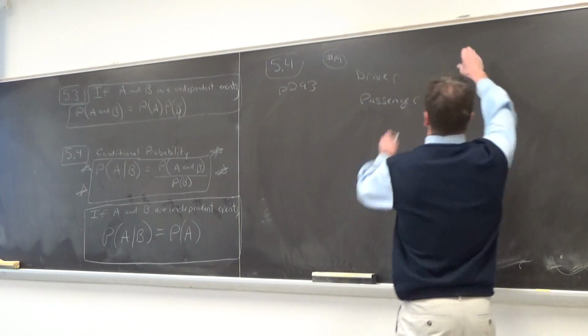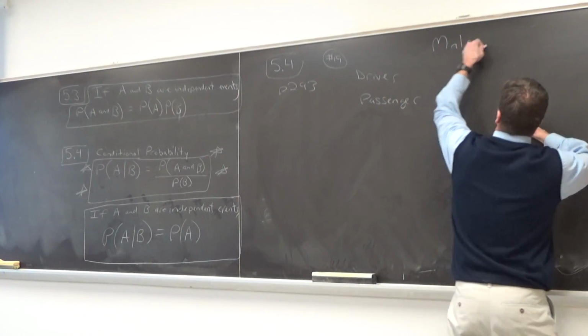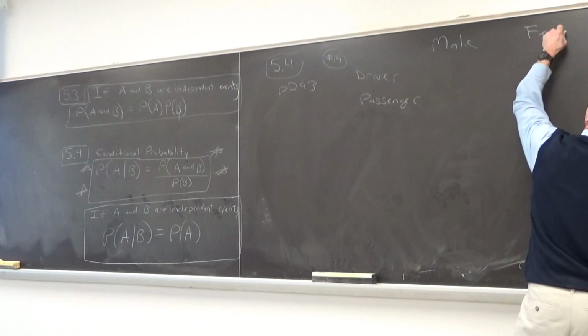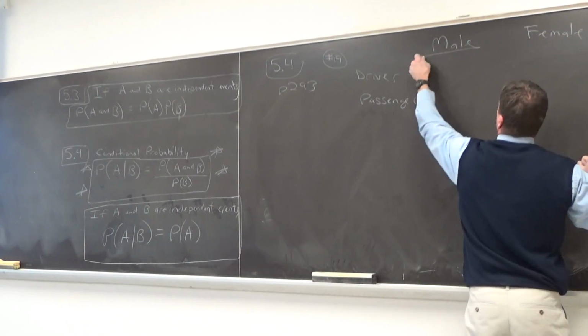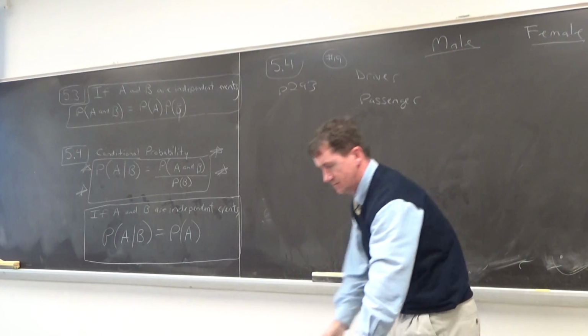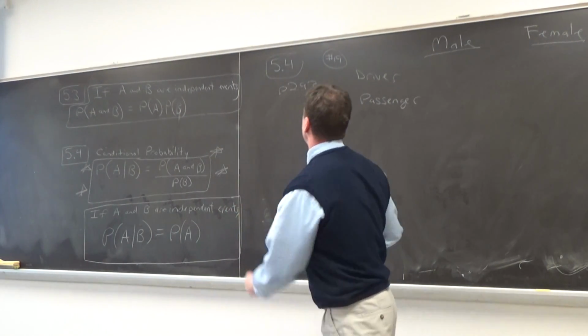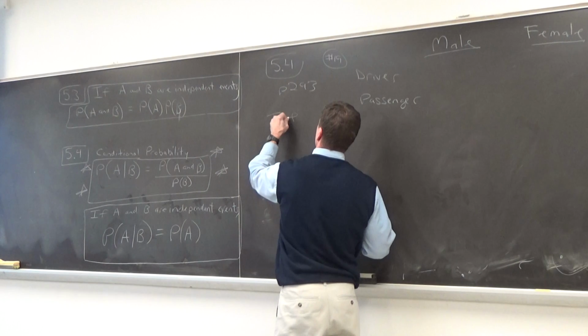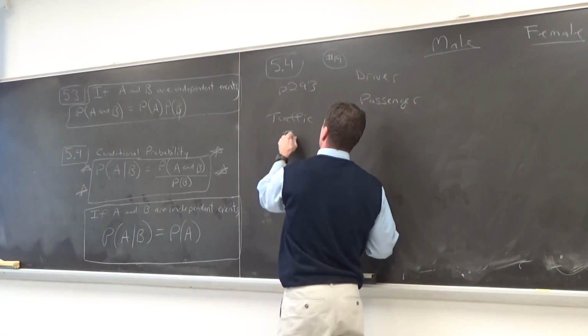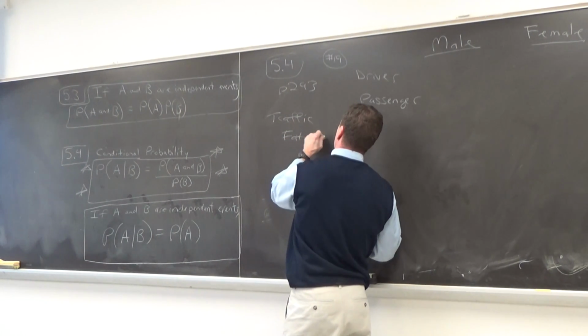All right, these are male. These are female. These are traffic fatalities. Okay.